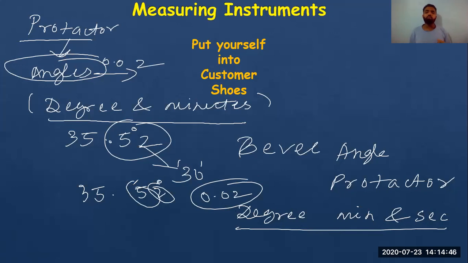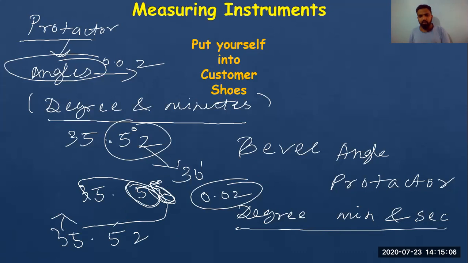This 0.02 would be how close it is between the 5 and the 6, so we try to assume that it is 0.02 more. We make that assumption, but generally we don't make assumptions. We just take 35.5. So if the reading is like 35.52, this is in degree, minutes, and seconds.